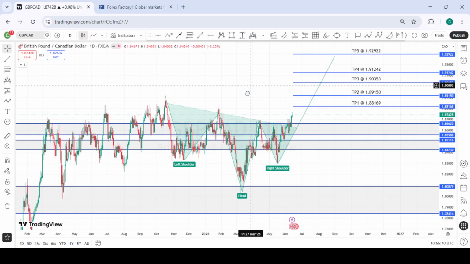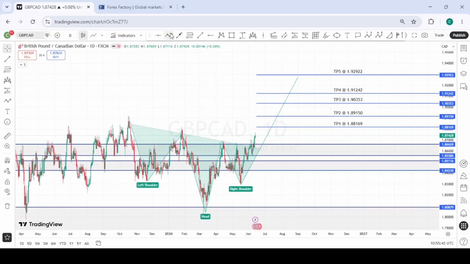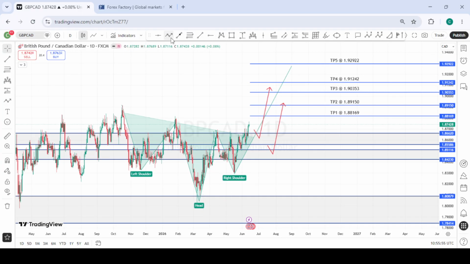So all we are waiting for is to see price retest this neckline, and for buying opportunities, we take our buys to the upside. Should price find its way to pull back all the way to the second zone below, we'll still be interested in taking some buys from here to the upside. Until we break this zone to the downside, we are extremely bullish on GBPCAD for the coming week.